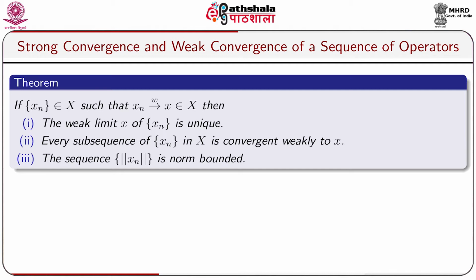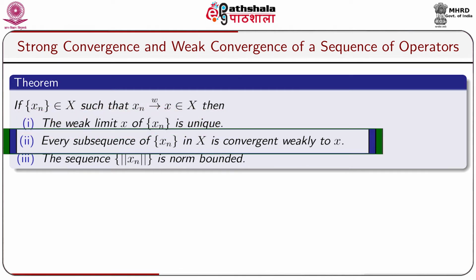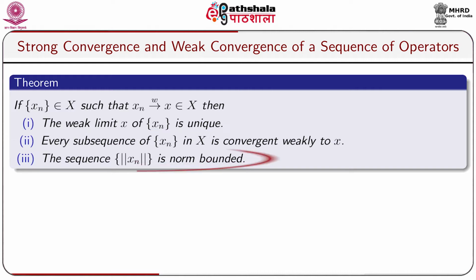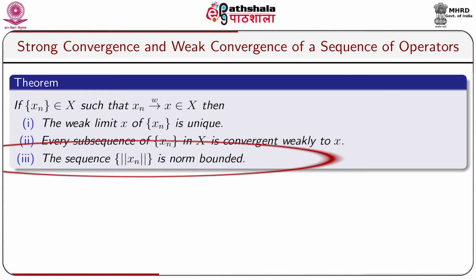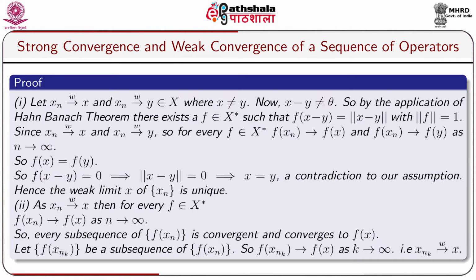Let us take a theorem in this regard. If a sequence of elements xn belongs to X such that xn converges to x weakly and x belongs to X, then number 1, the weak limit x of sequence xn is unique. Number 2, every subsequence of sequence xn in X is convergent weakly to x. And number 3, the sequence of norm xn is norm bounded. Now we shall take the proof one by one.